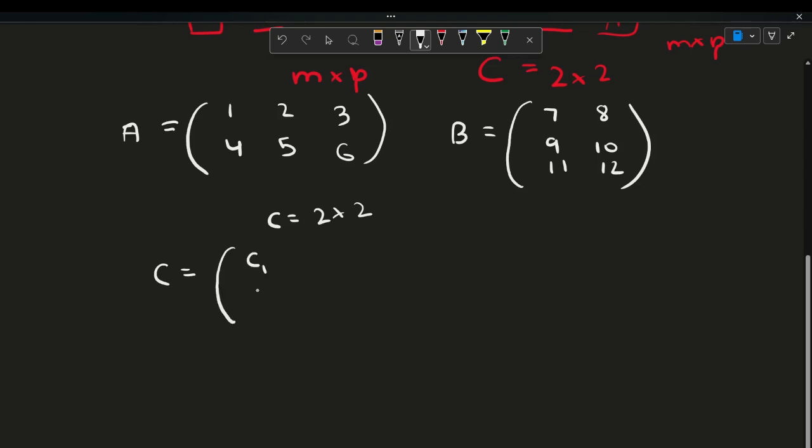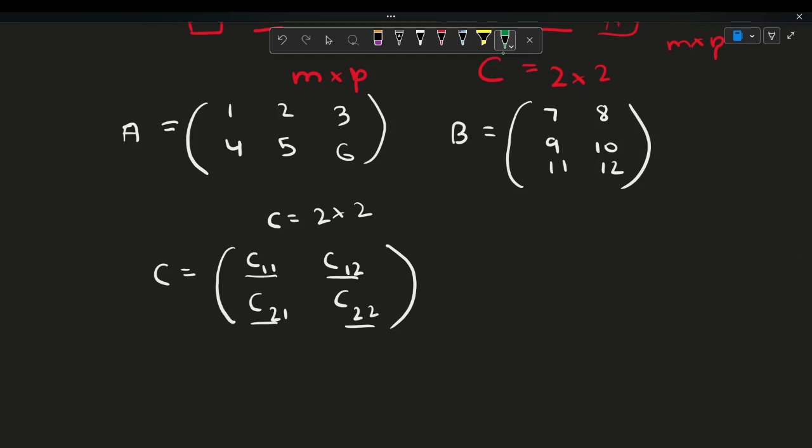So let's call this C11, let's call this C12, or 1, 1, 1, 2, 2, 1, and then 2, 2. So these are the four unknowns, and we have to find these four values. So now let's look at how we can carry out matrix multiplication to find these unknowns. So C11 would be 1 times 7. So you multiply the first term in the first row by the first term in the first column.